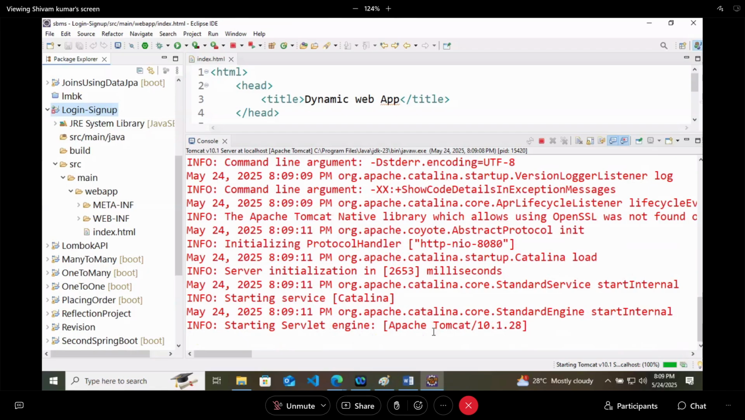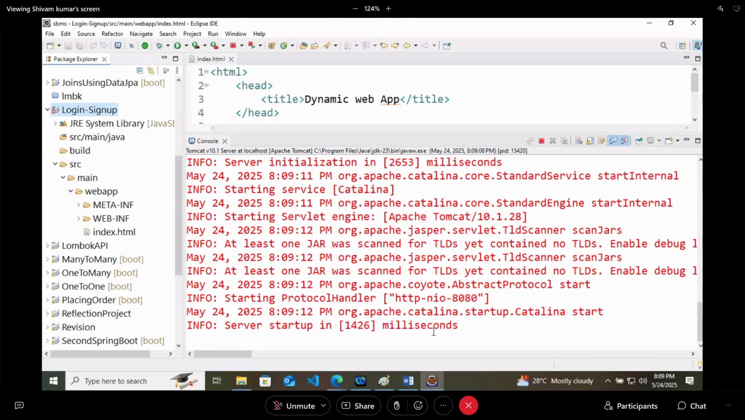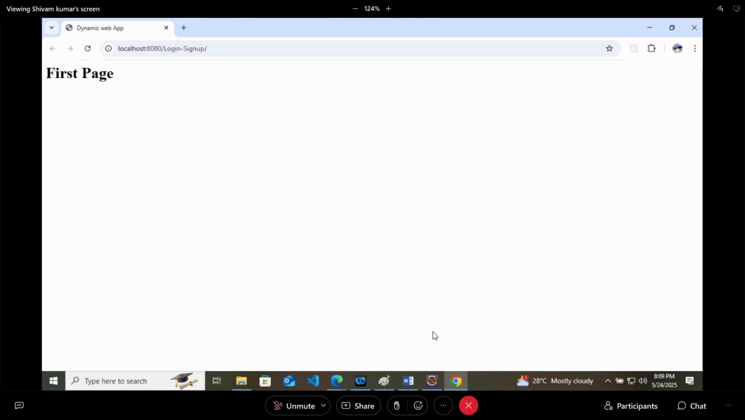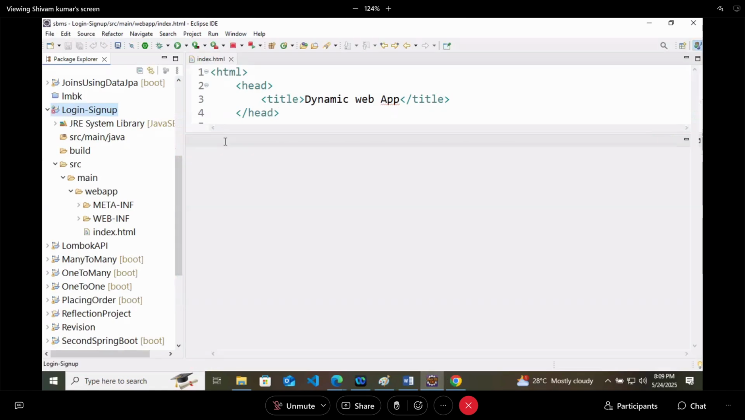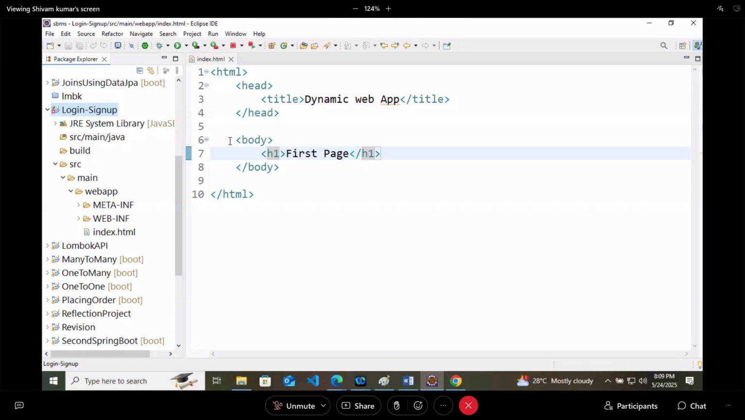So when I am starting the Tomcat, it will open the web page on localhost 8080 login sign up, and here we got the first page. We will just do some of the basic design here. Very basic design I will do.